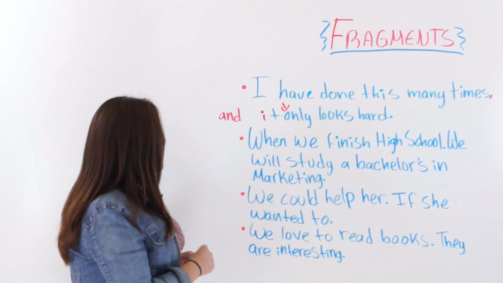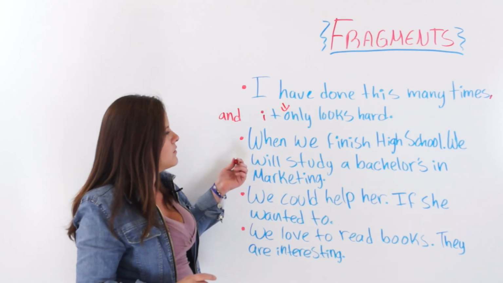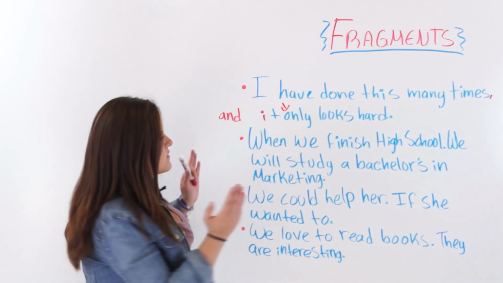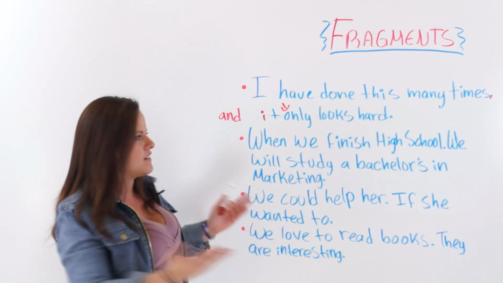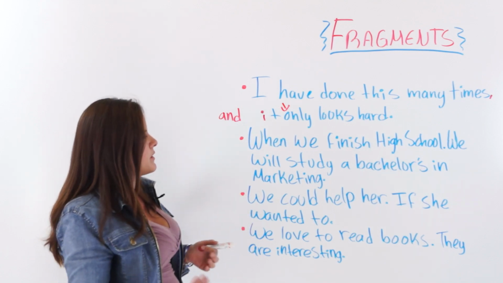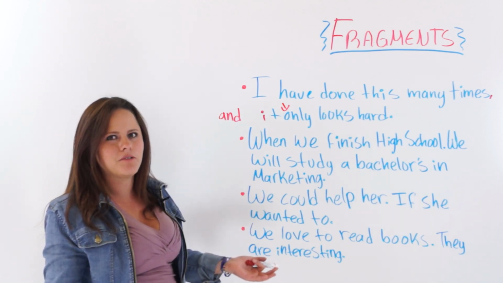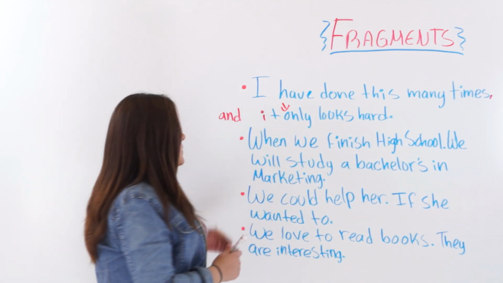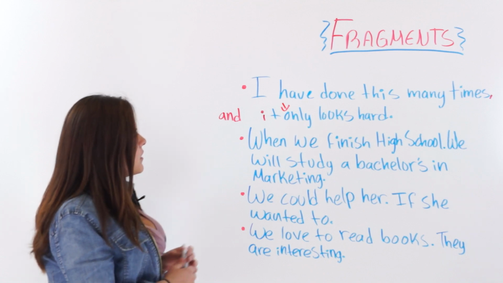Okay, next one. When we finish high school. Period. As soon as you see that sentence, you can see it's not a sentence. It's a fragment. When we finish high school, what? It does not make sense. So we will study a bachelor's in marketing.